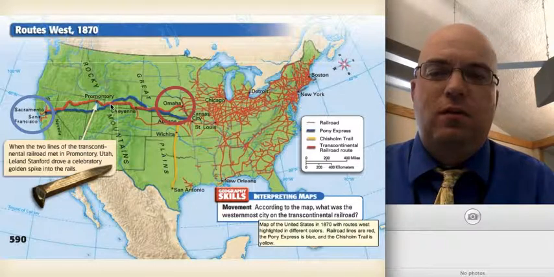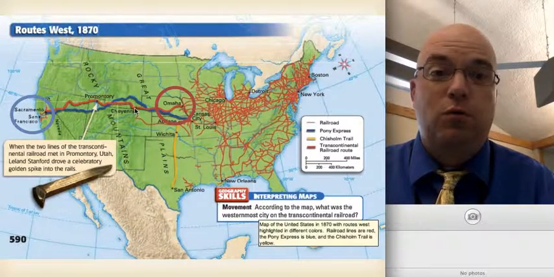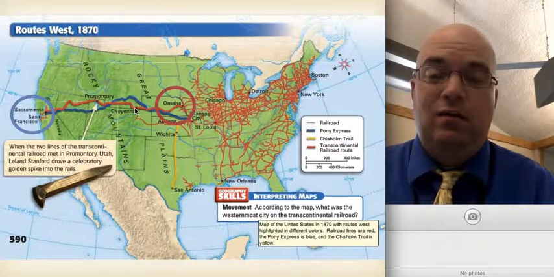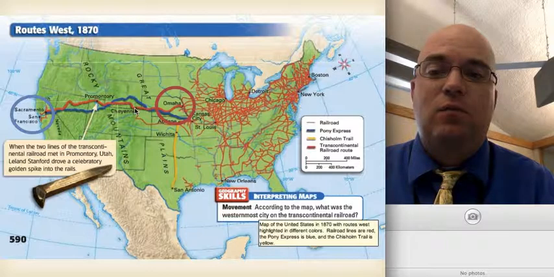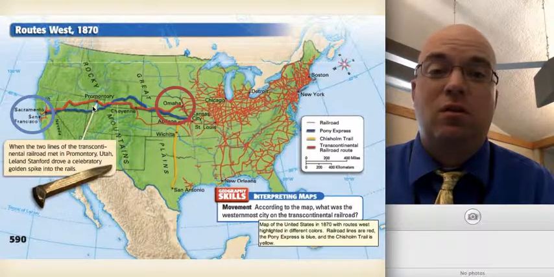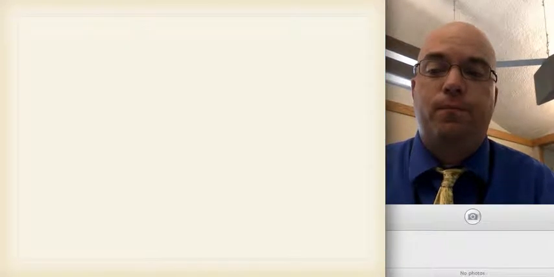If you notice, the Union Pacific had a lot easier time building their railroad because most of Nebraska, if you're not familiar with our state, is generally flat. So they were able to go pretty quickly until they got to about the Rocky Mountains. The Central Pacific line had to build through the entire Sierra Nevada, and so it took them a lot longer to build their route to build the Transcontinental Railroad.